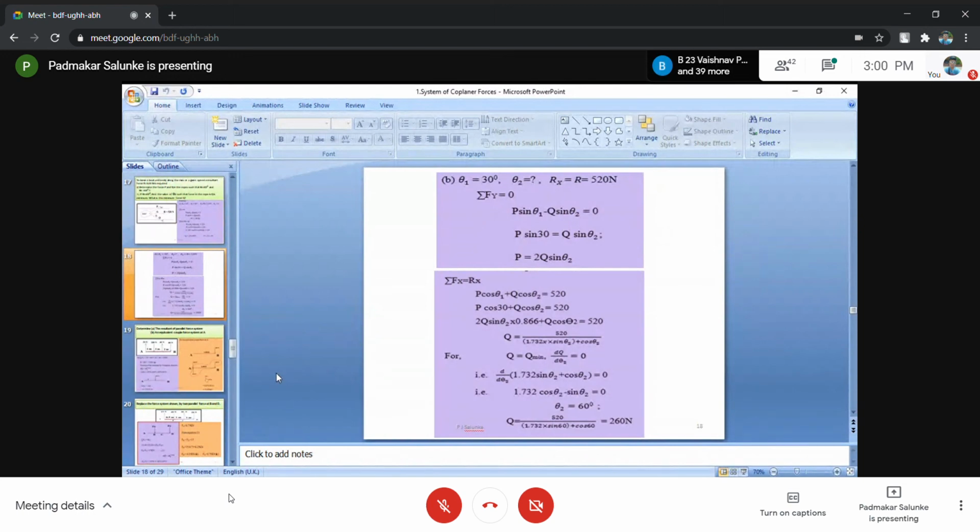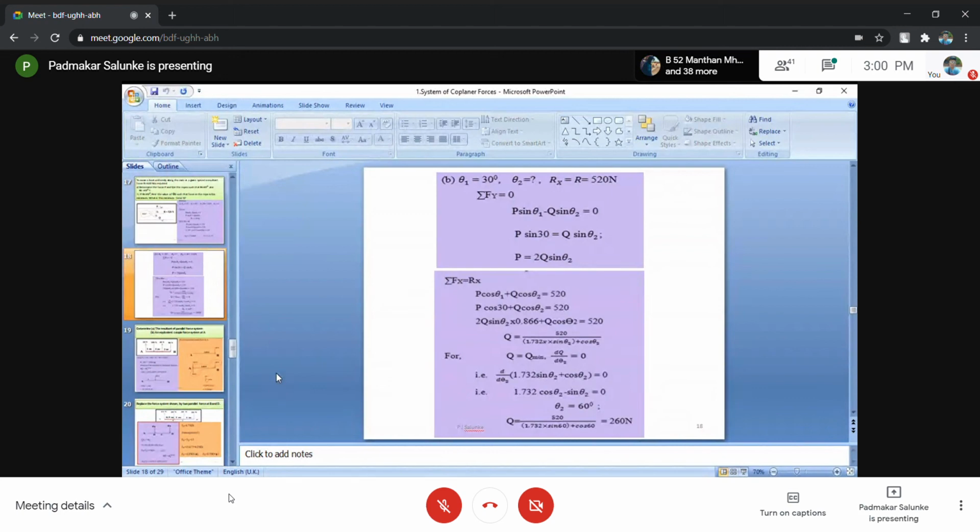Theta 2 is not 40 degrees here. Theta 2 you have to calculate, so that the force in that rope must be as minimum as possible. At the angle of 40 degrees, whatever force is applied, that force is given. But what we are doing is, instead of applying force Q at 40 degrees, you are finding its inclination such that instead of applying that big Q, we can manage this work with the smallest Q.